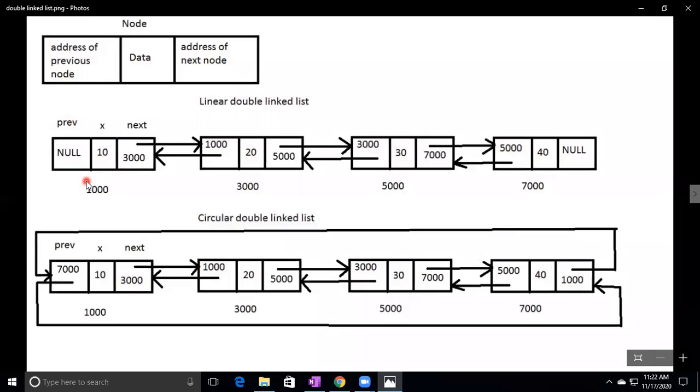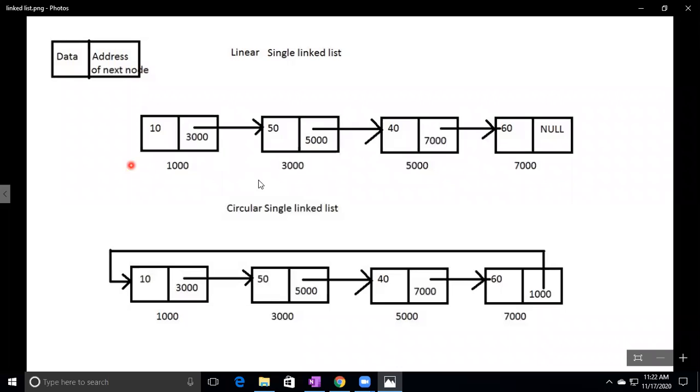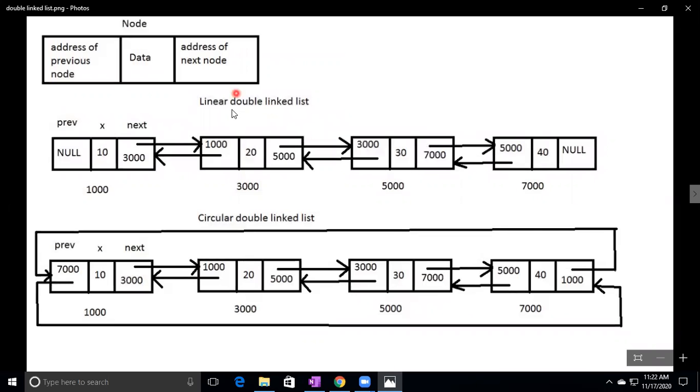In the single linked list, we are not maintaining the previous node element. So we can access the elements from first to last only. Only one direction is possible. Two directions are not possible here. Whereas in the double linked list, we are maintaining the next node address as well as the previous node address. So we can access the elements from first to last or last to first.